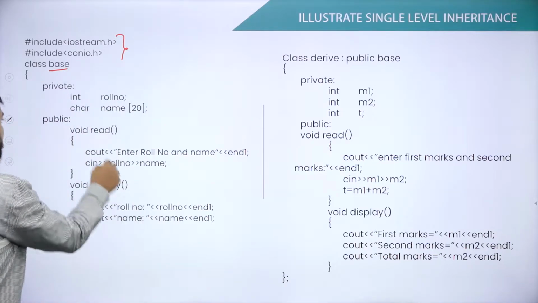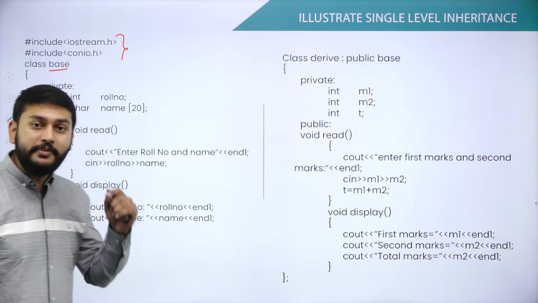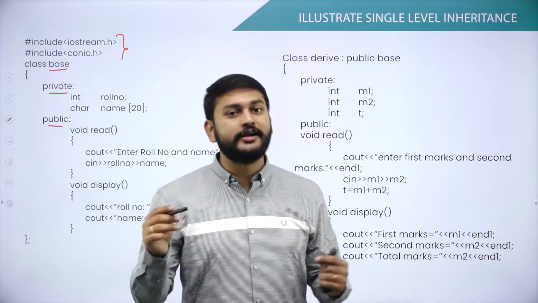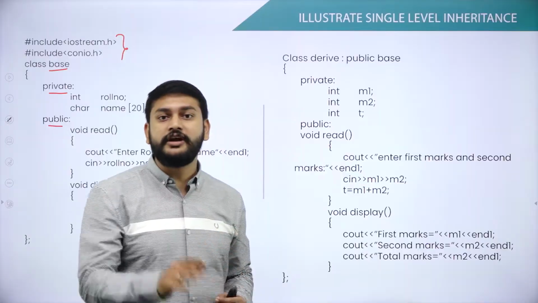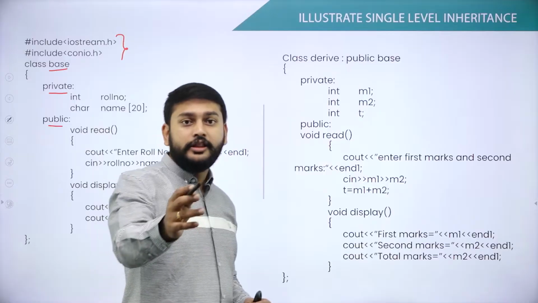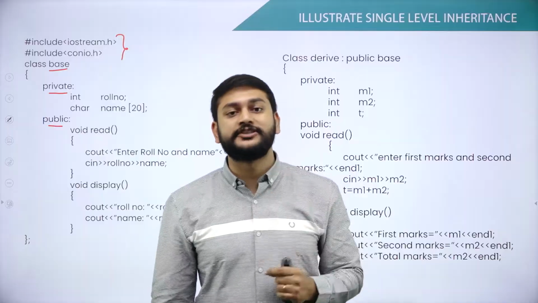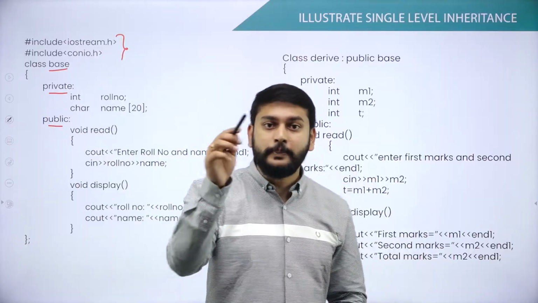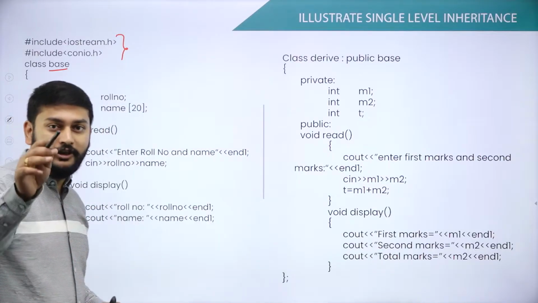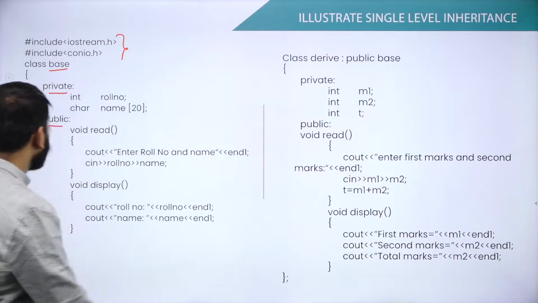So please observe, in this class I have private access specifier and public access specifier. When I am explaining the concept of inheritance, it is very important that you should give attention with respect to the access specifiers. Why? In the previous class I have discussed the visibility modes with respect to the access specifiers. So please keep an eye on the access specifiers whatever I am using, and I will explain why I am using these access specifiers.